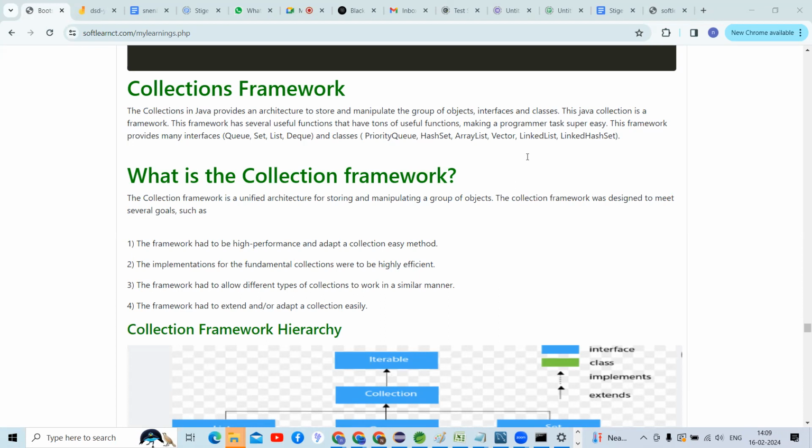Sir, primitive, non-primitive data types. Yes, next. Variable, class, object. Okay. Next.